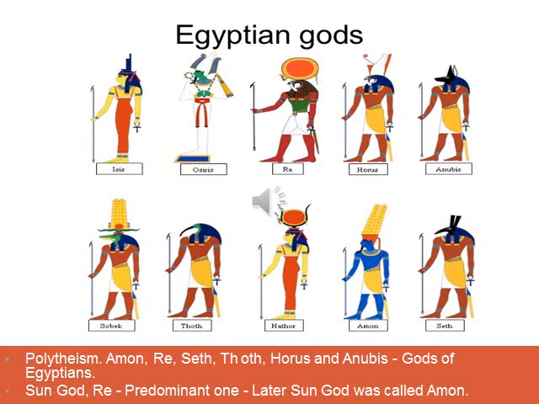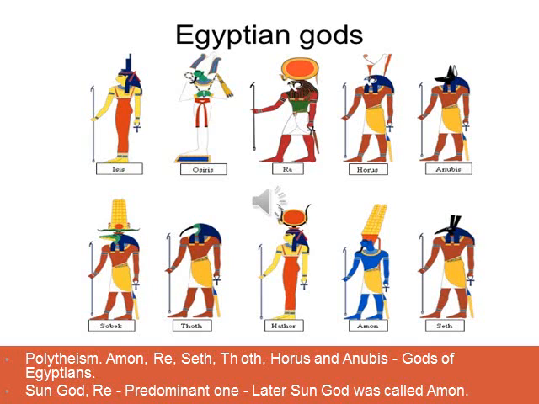For example, in Christianity there is only one God. In Islam there is only one God, Allah. But in our Hindu religion there are a lot of gods: Vishnu, Murugan, Vinayagan, Shakti, Shivan. Likewise, Egyptians also worshipped many gods. That is called polytheism.